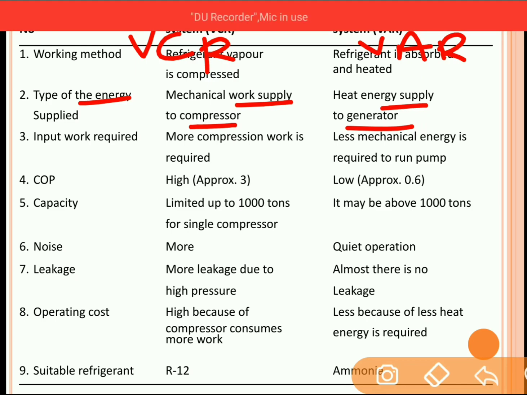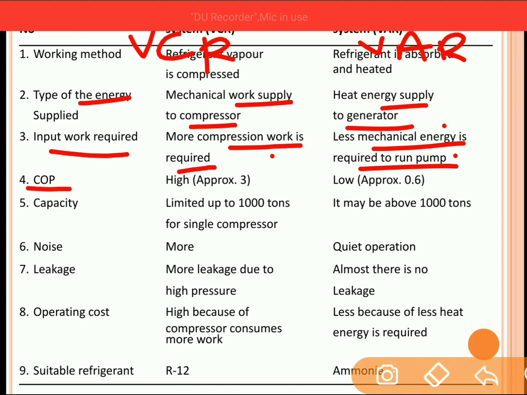To operate the VCR, we need to supply work to the compressor, whereas in case of VAR, there is no compressor, but still we need to supply heat to the generator. Work input: more compressor work is required. In case of VAR, less mechanical energy is required to run the pump. So the energy required to run the pump is very less as compared to the energy required to run the compressor.